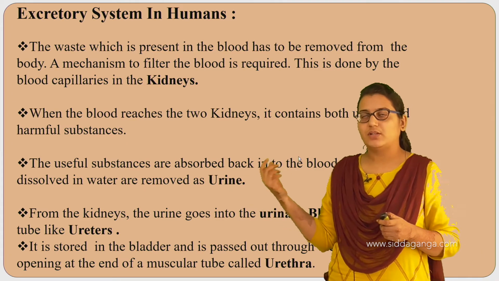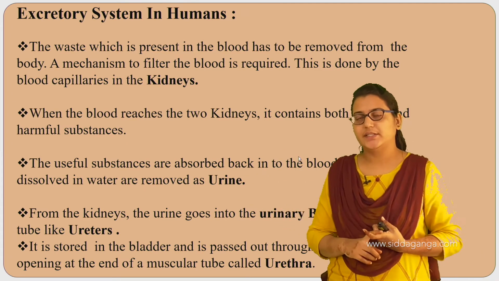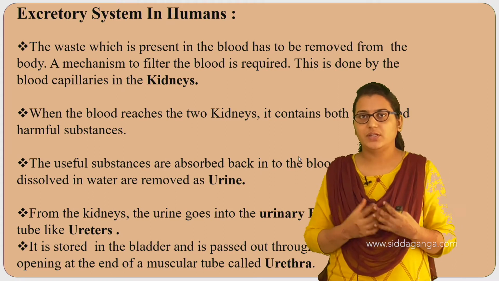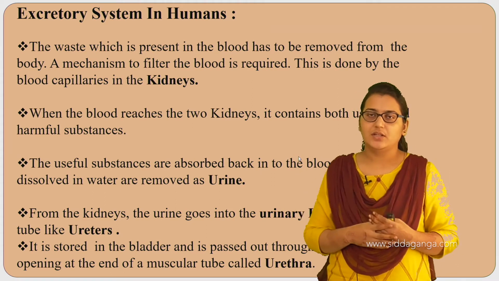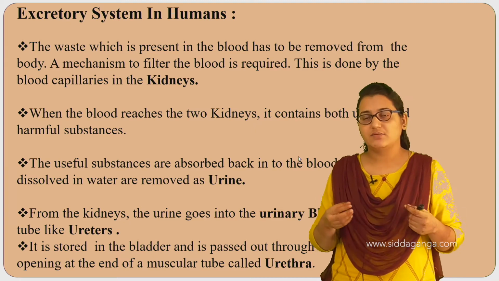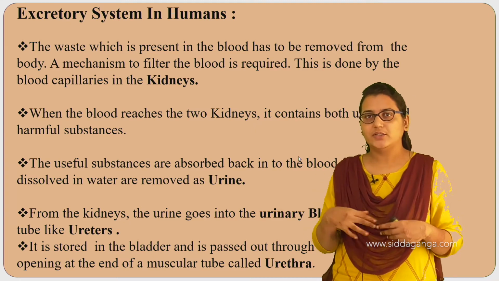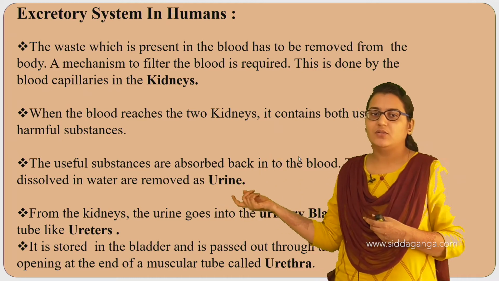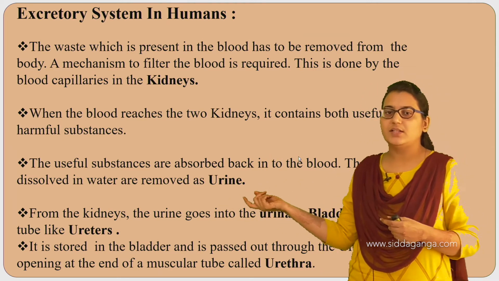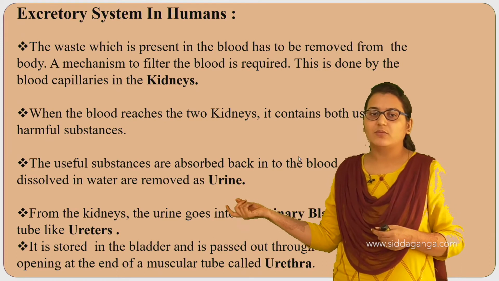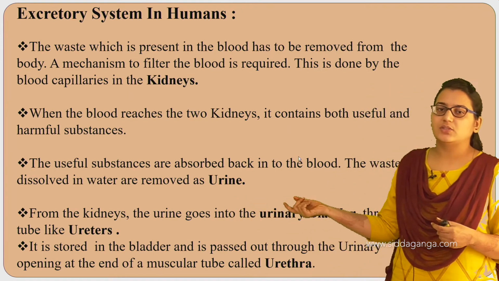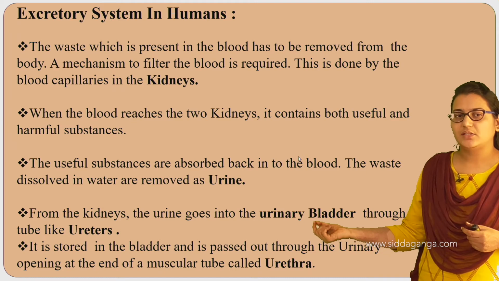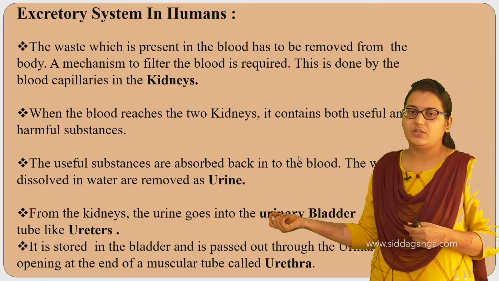When the blood reaches the kidneys, it contains both useful and harmful substances. The useful ones we need, while the harmful, toxic materials, which we want to throw out, are dissolved in water and removed as urine. And from the kidneys, the urine goes into the urinary bladder through tube-like structures called ureters.